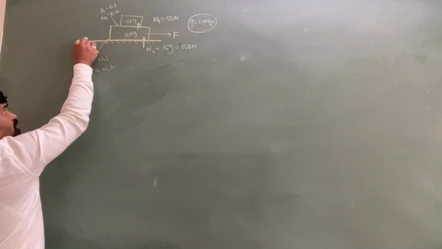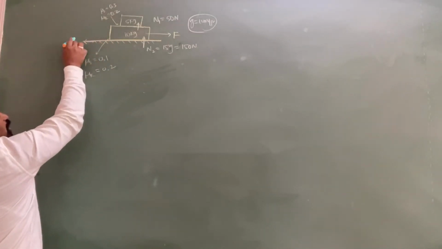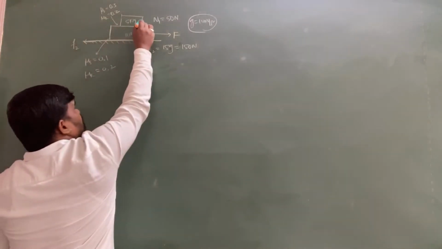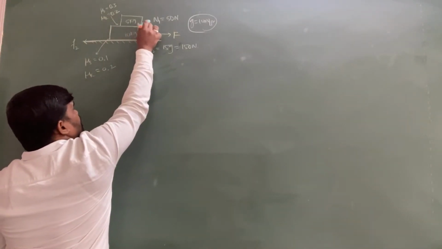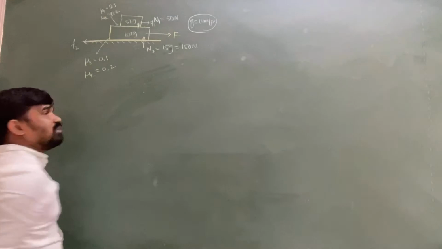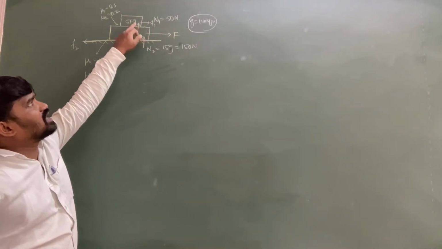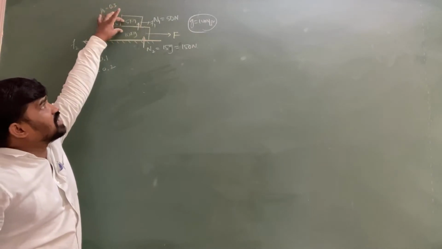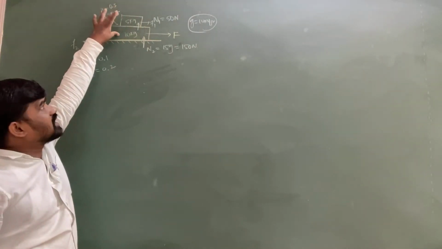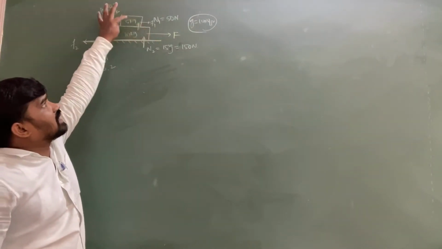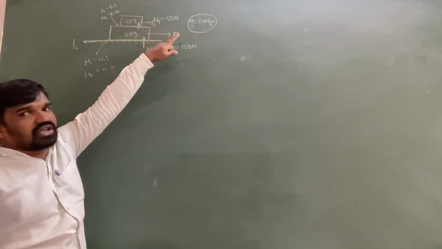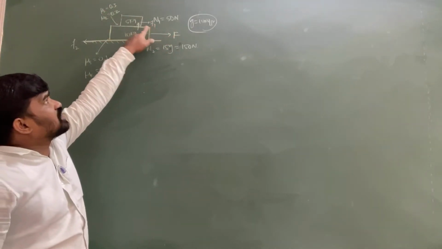I am taking the friction between the 10 kg block and the ground as F2, and the friction between the 5 kg block and the 10 kg block as F1. Why? Because this is the friction which is going to act between the 5 kg and 10 kg blocks. If there is relative sliding between them, this friction will act on the 5 kg block in the direction of acceleration, and the same friction will act on the 10 kg block in the opposite direction to the applied force or the driving force.